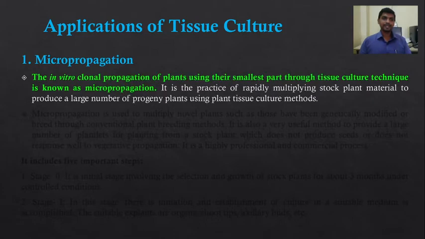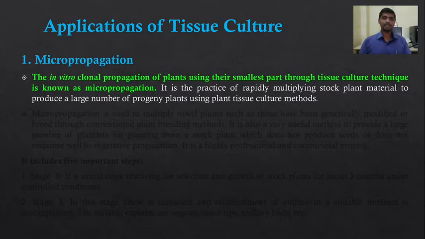Micropropagation is the in vitro clonal propagation where the plants are like the parent plant. So these are the clones, identical plants. Micropropagation is the in vitro clonal propagation of plants using their smallest part through tissue culture technique.